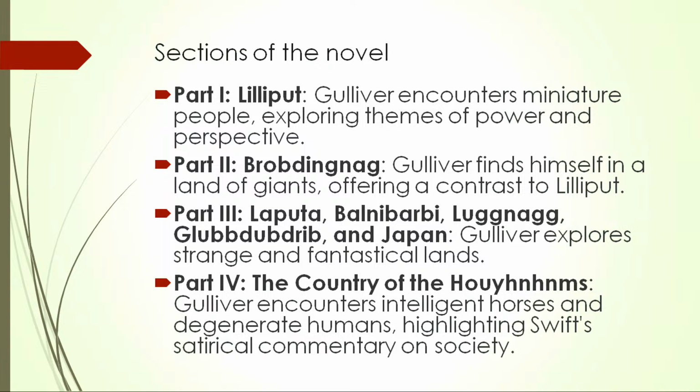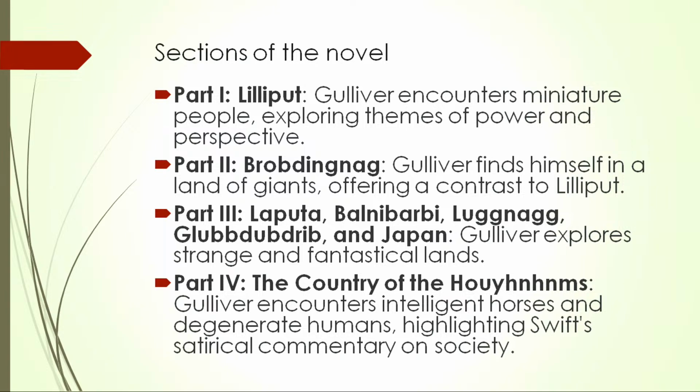So the section that you have is from section 2, Brobdingnag, as you can see. The first section is called Lilliput, and Lilliput now has become a word. There was also an actor in Bollywood who called himself Lilliput because he was small. So basically these are a series of voyages on the ocean. At this point of time there was only ocean travel possible. There were no airplanes, which came 200 years after this. So all these are sea voyages, and often in these plots there is a party going on a ship, and the ship gets wrecked and they land on some strange island in which these strange adventures happen.